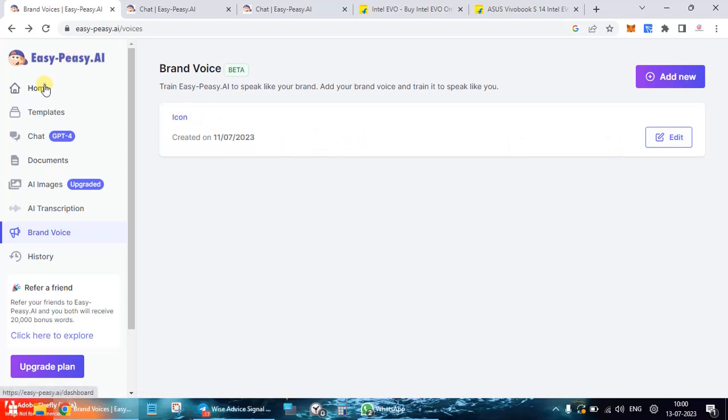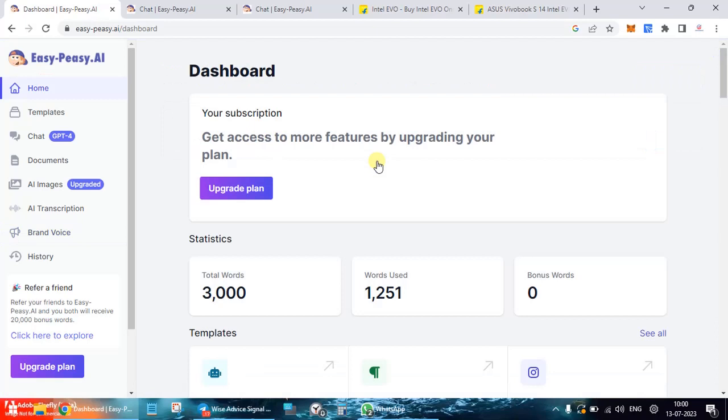So coming back to the home, this is about this particular website called Easy-Peasy.AI. Artificial intelligence should be helping me make my job easier and not make it more complex to even understand and use.